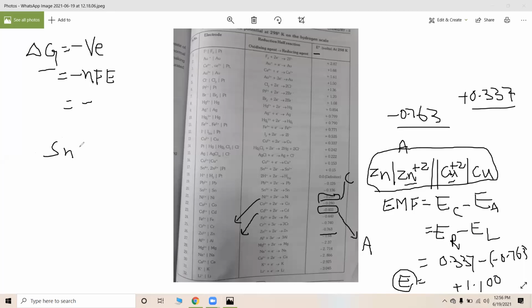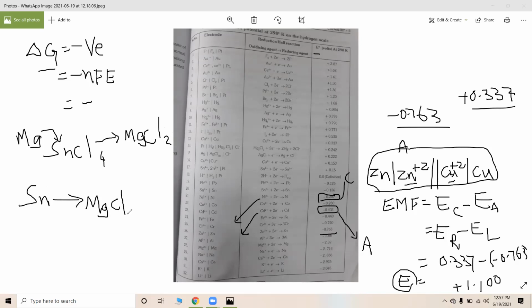When magnesium is added to the solution of SnCl4, will this reaction proceed to form MgCl2 or not? That is the question. Or vice versa, let us add tin to magnesium chloride, MgCl2. What is going to happen? Which of these two reactions is feasible?